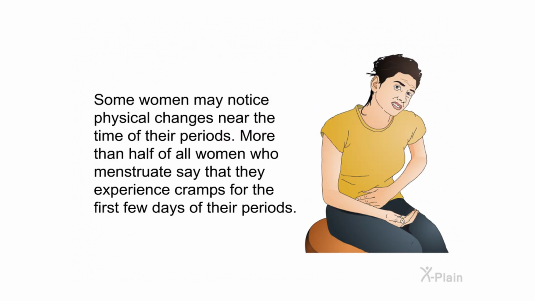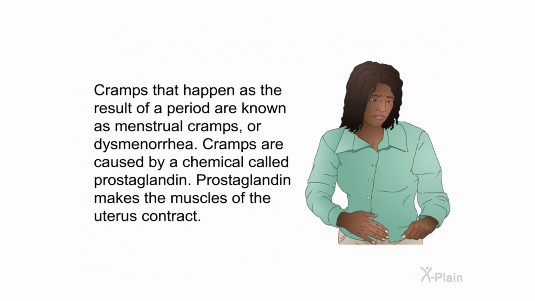Cramps. Some women may notice physical changes near the time of their periods. More than half of all women who menstruate say that they experience cramps for the first few days of their periods. Cramps that happen as the result of a period are known as menstrual cramps or dysmenorrhea. Cramps are caused by a chemical called prostaglandin. Prostaglandin makes the muscles of the uterus contract.